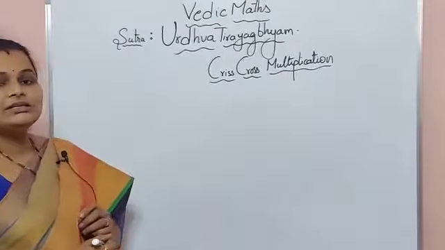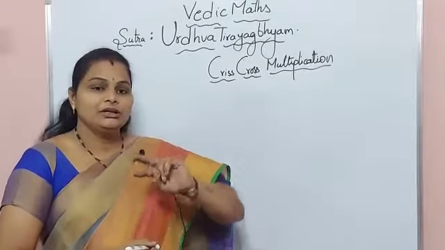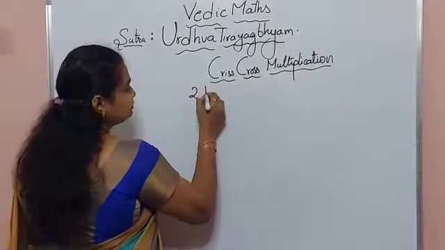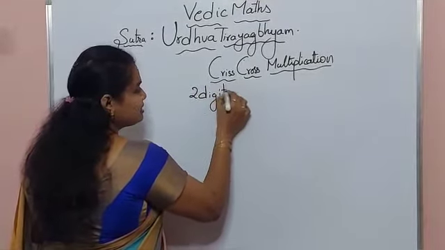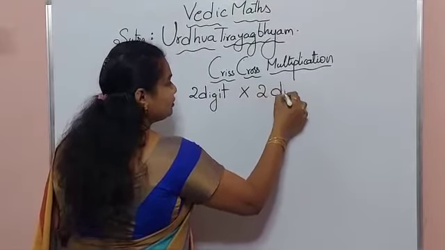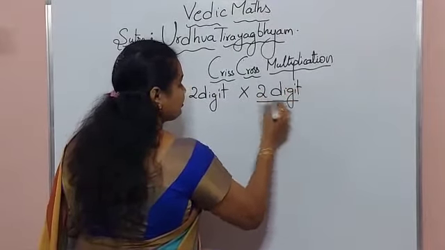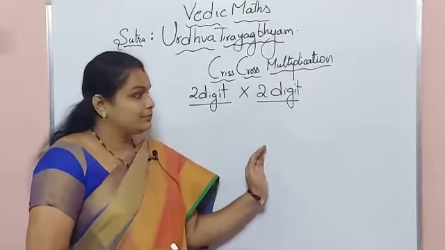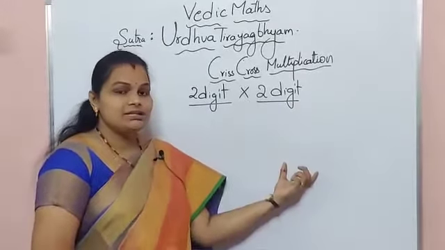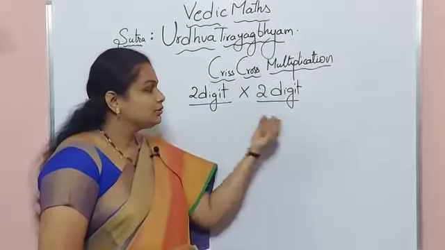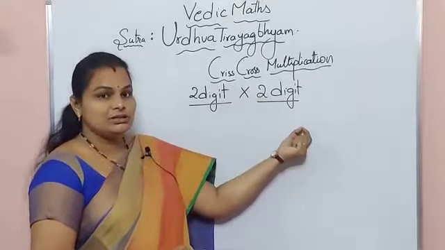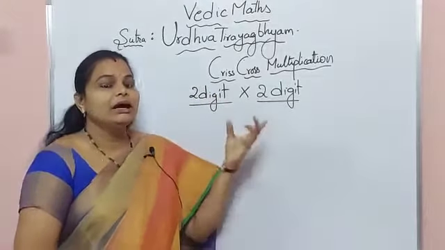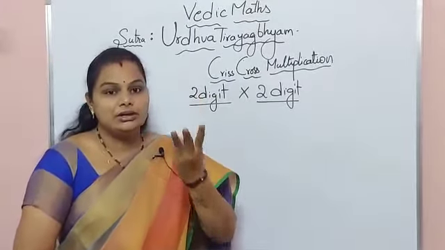So first let us start with the multiplication of double into double, meaning 2 digit into 2 digit. To start this, we should know the steps: into how many steps we can get the answer. So this is a 2 digit into 2 digit, no? So how many digits are participating here? 4 digits are participating, and we can find the answer within 3 steps.